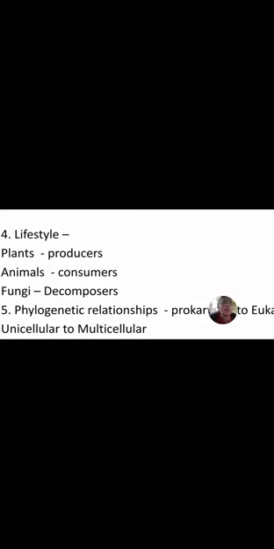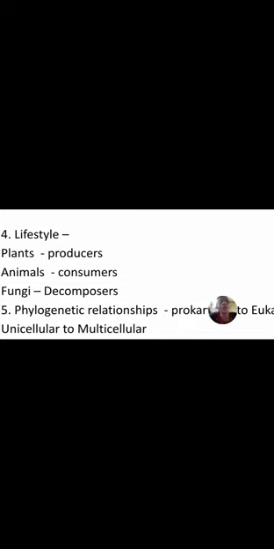Then the consumers. Consumers means those organisms which do not make their own food; they consume. Such organisms are mentioned in the animal category. And decomposers means those organisms which nourish themselves on a decaying body, on other dead organisms, and decompose it. Such organisms are mentioned in the fungi category.